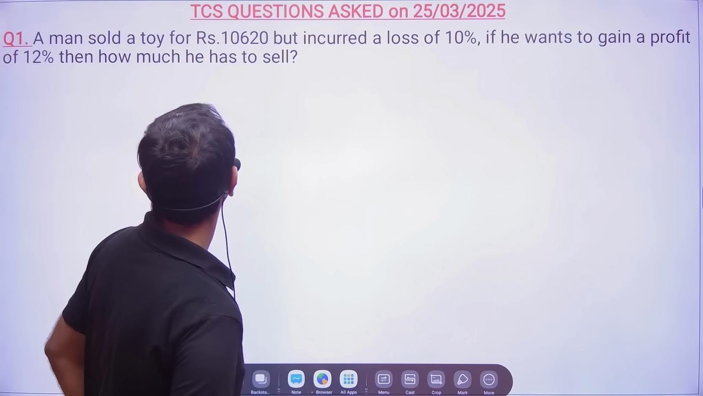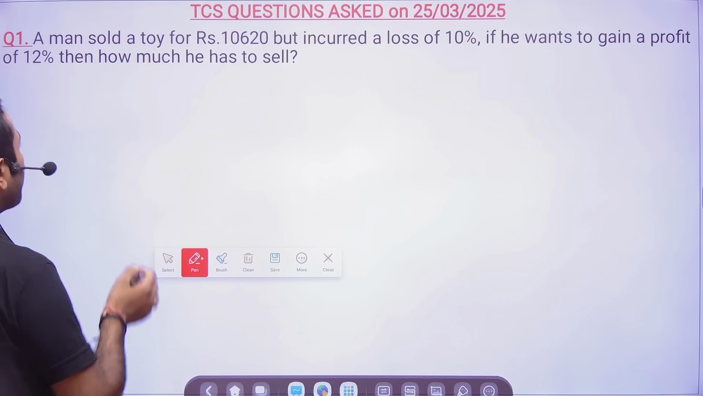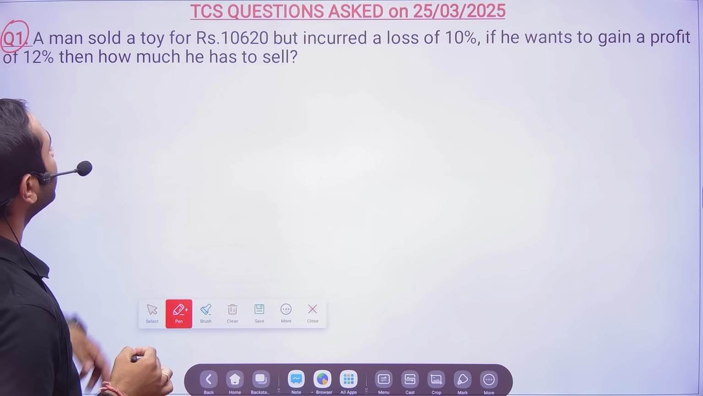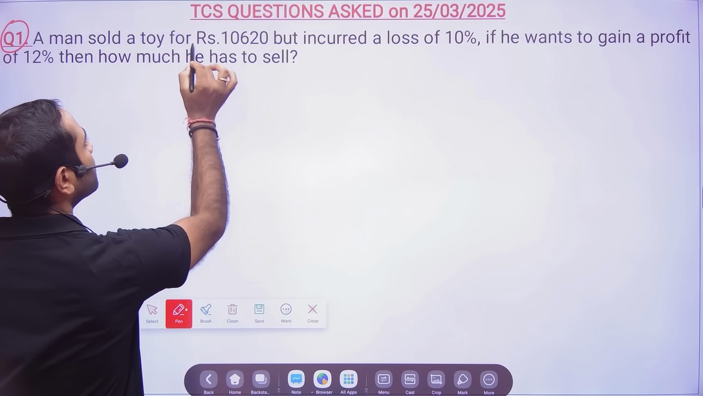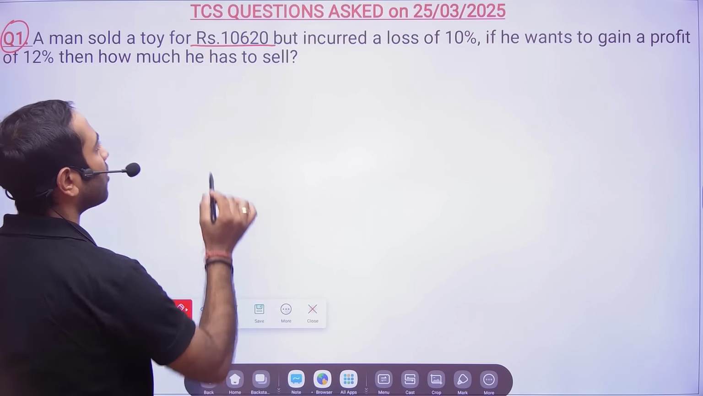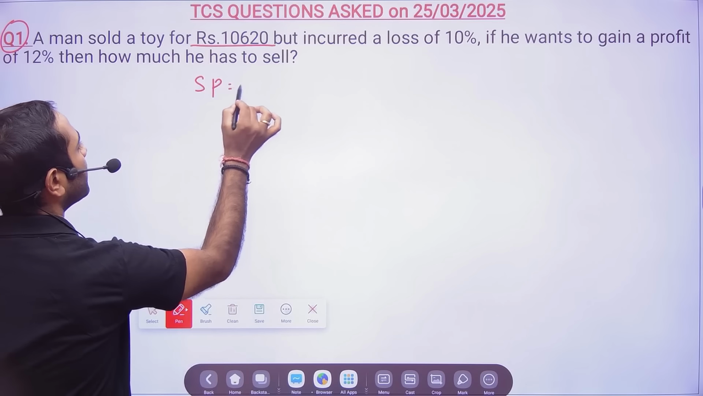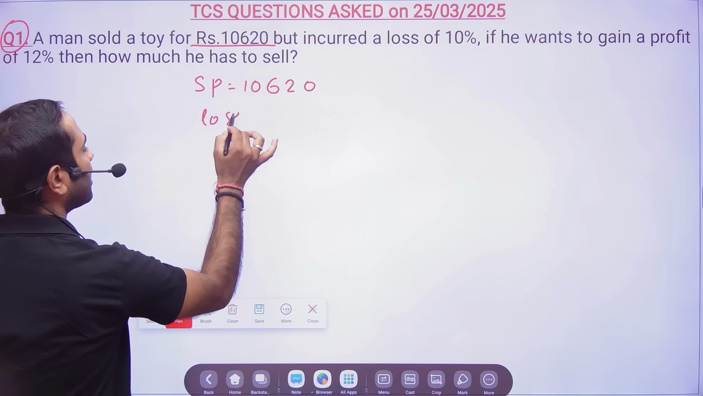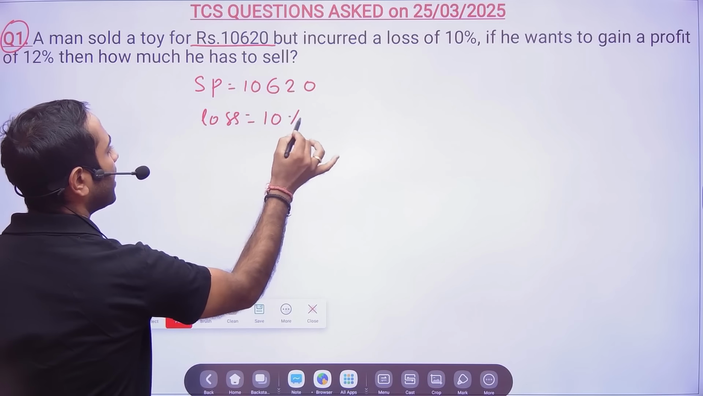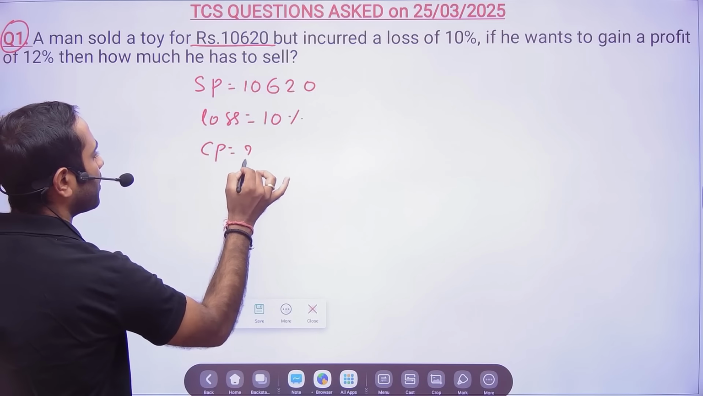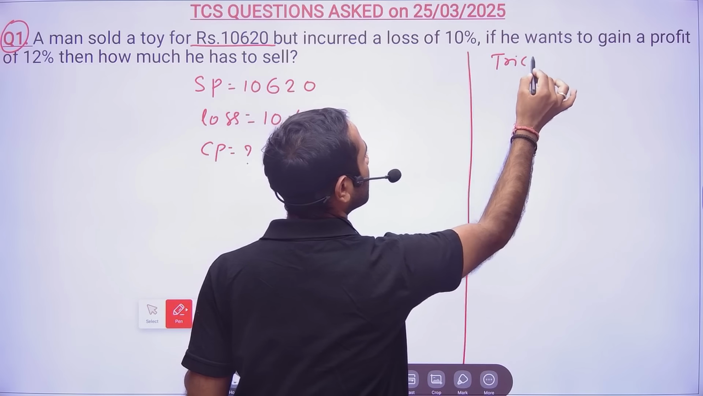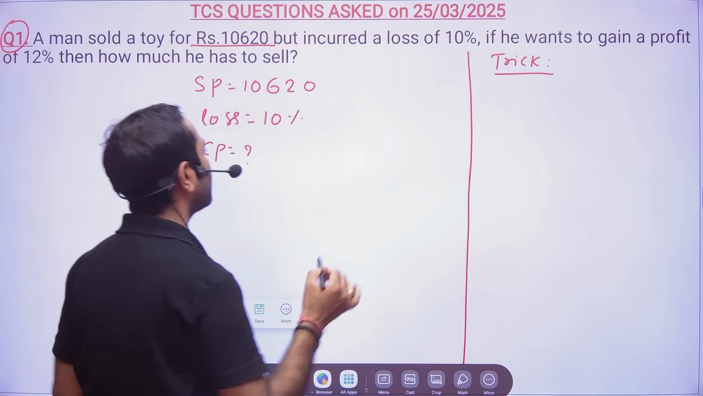Let us start with question number 1. Okay, so this is a question from the topic profit and loss. A man sold a toy for rupees 10,620 but incurred a loss of 10%. So friends, the first thing you can do is find the cost price. Anyway, I have already told you the trick in the previous video also. Today also I will tell you.